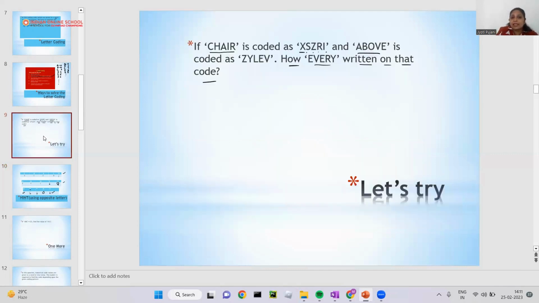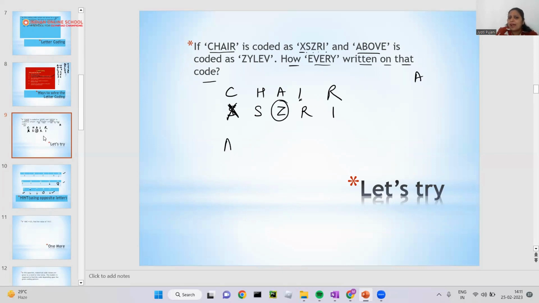Okay, I'm explaining this again. Again, you can write what is a chair. If you write X, this is your X, this is your S, Z, R, I. If they were asking for the value of A here, A will be considered as Z. What will be the value of I?